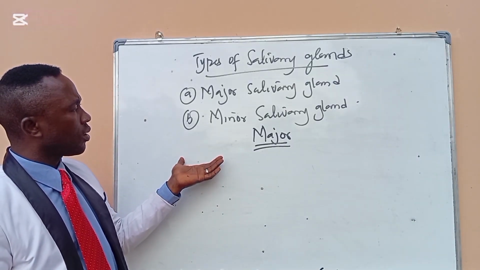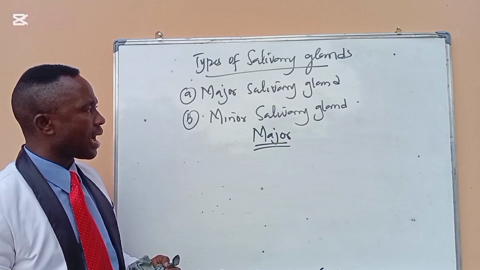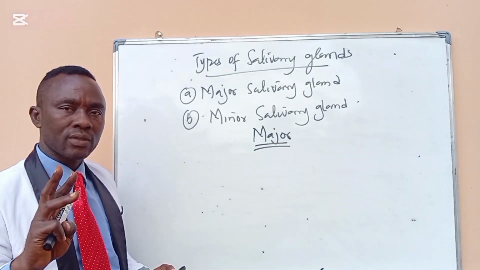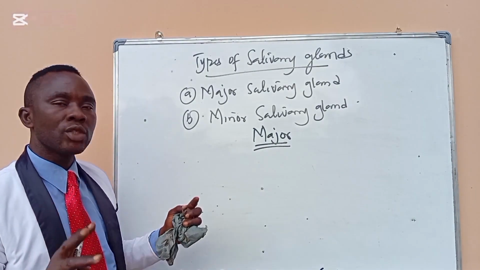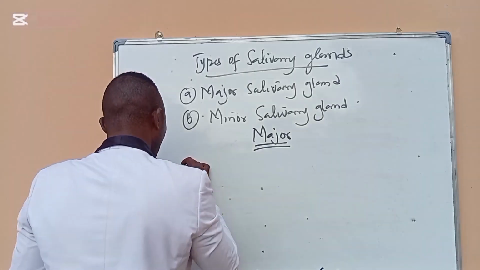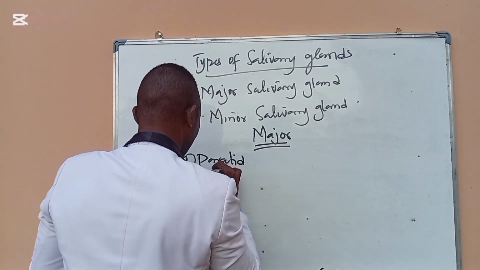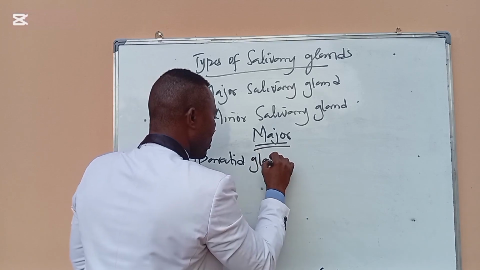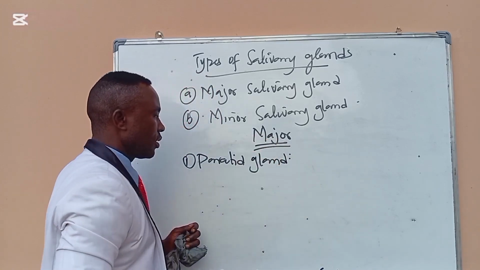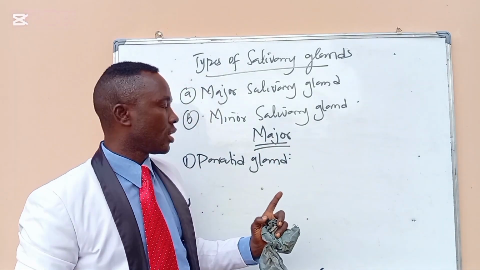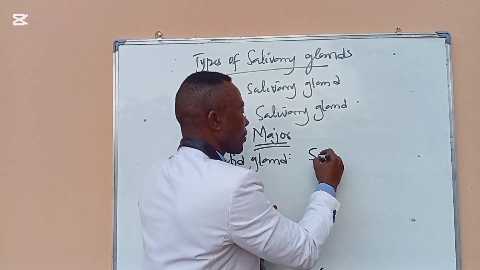Then also we know that these major salivary glands are, of course, three types. Number one is the parotid gland. The parotid gland secretes serous saliva.